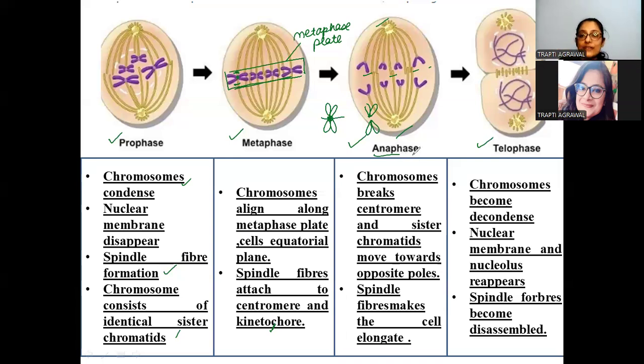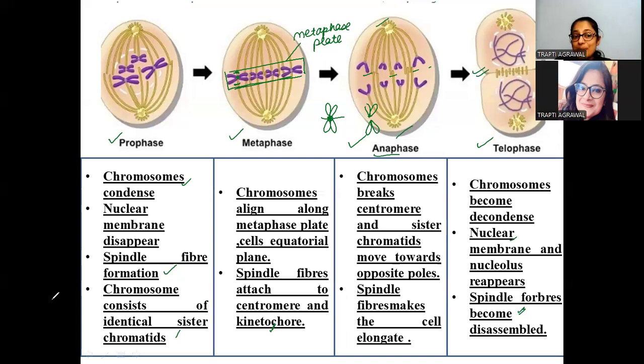And next is the telophase. Here the chromosomes are getting decondensed, again becoming chromatin. The nuclear membrane and the nucleolus are reappearing, students, they are coming back. The spindle fibers are becoming disassembled, because they have already done their work. They have made the cell divide into two daughter cells, and that's how it happens in the prophase, metaphase, anaphase, and telophase. Now the nuclear division has already taken place.